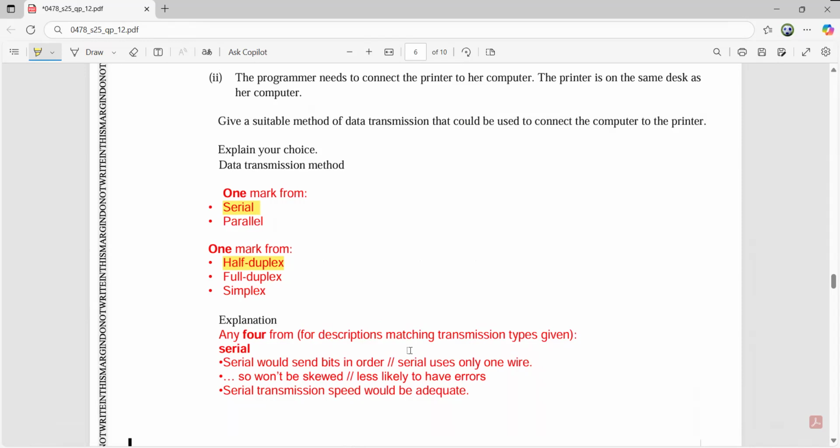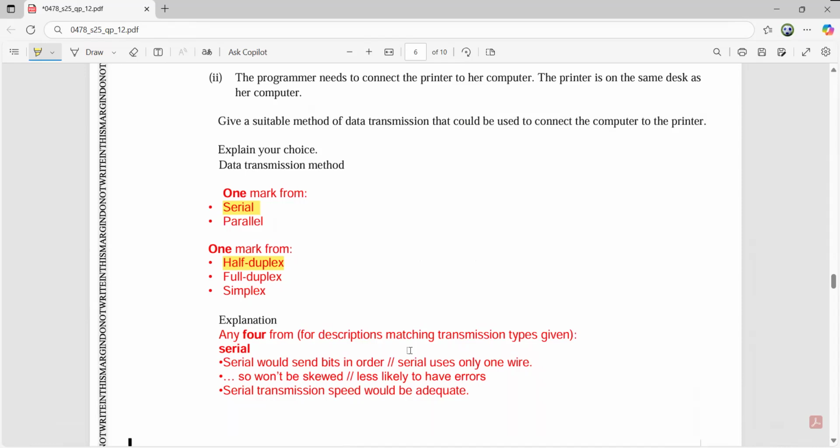We remember serial means that it will be used when we want the bits to be sent in the right order, and we are only concerned with the use of maybe one wire. Our major concern is that we don't want the data to be skewed, or we don't want the data to have more errors. So that is why serial transmission will be the appropriate choice for that student. Maybe he has chosen this as the option. Perfect.